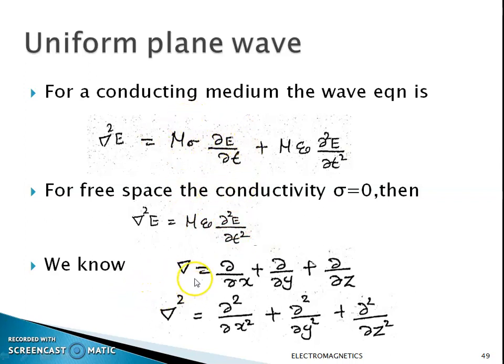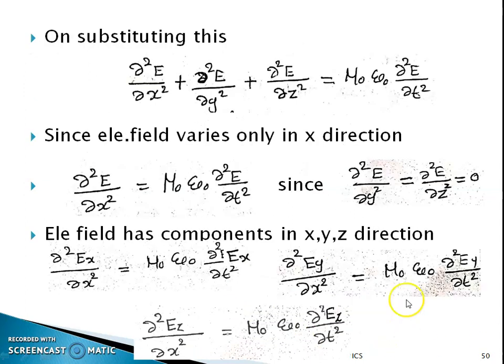And we know the del value: del is equal to dou by dou x plus dou by dou y plus dou by dou z. And also del square is equal to dou square divided by dou x square plus dou square divided by dou y square plus dou square divided by dou z square.